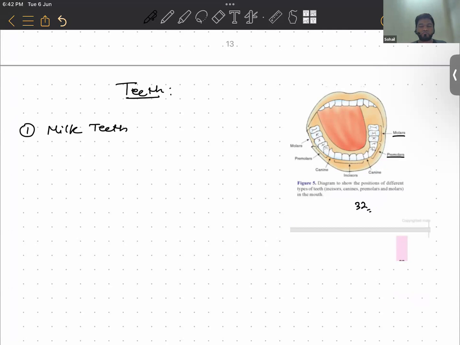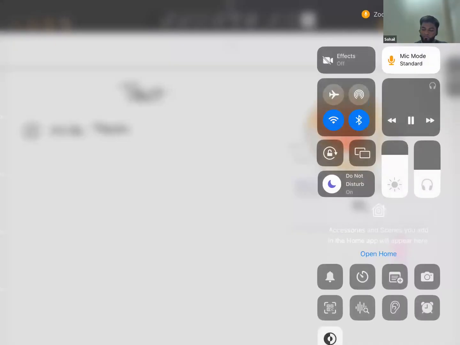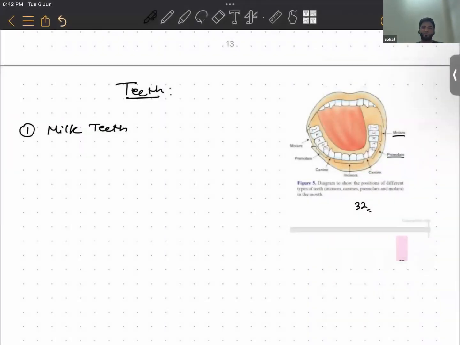The teeth that fall out. Okay, look, in humans, teeth grow in two sets.